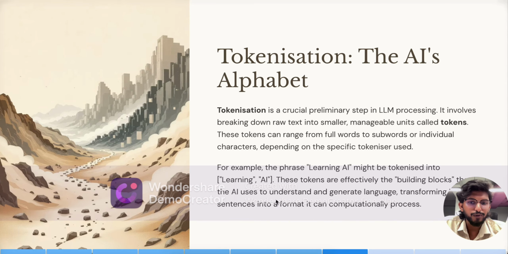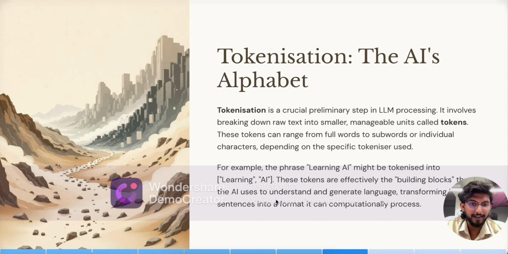So everyone knows about tokenization. So we can talk about tokens. The main thing in an LLM is the token. The raw text the user provided will be converted into tokens. They might be smaller, manageable units. Tokens have some range.